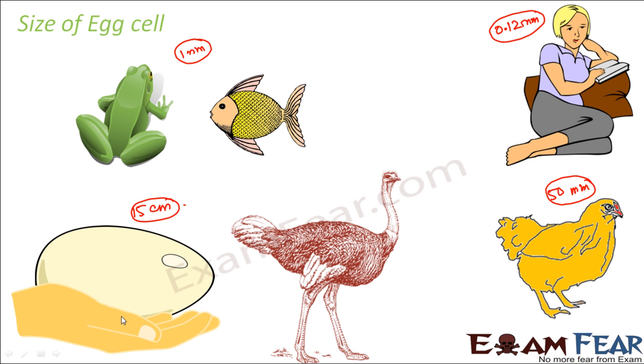Whenever we talk about any of these egg cells, they are made up of just one cell. So in that case, you can see that one cell is 15 centimeters in diameter. One particular cell is so big. So this is the largest cell. Therefore, we see that the sizes of the egg cell vary a lot from one organism to another organism.